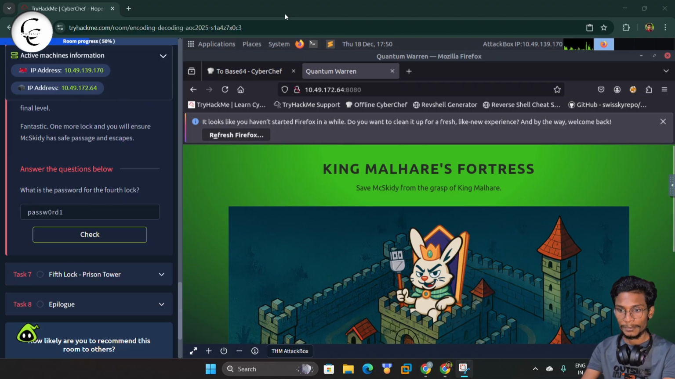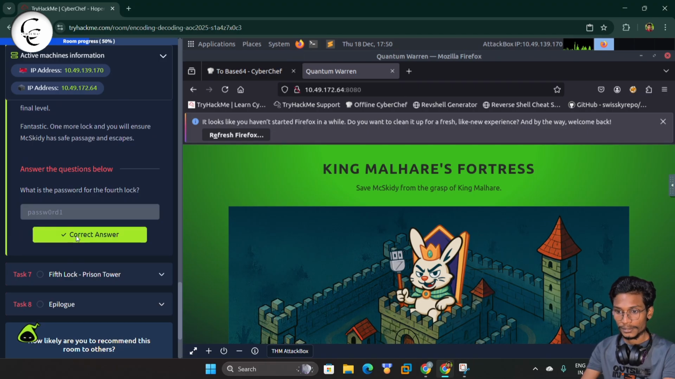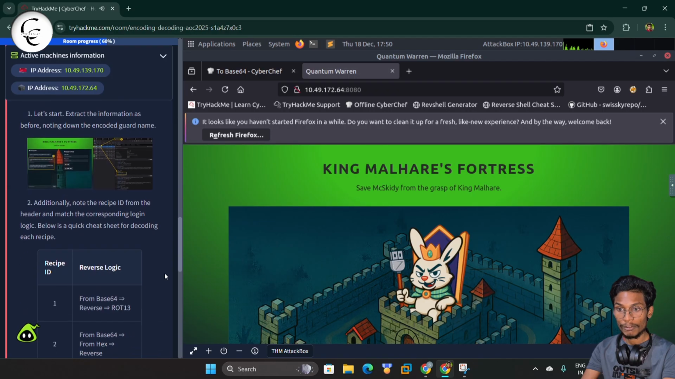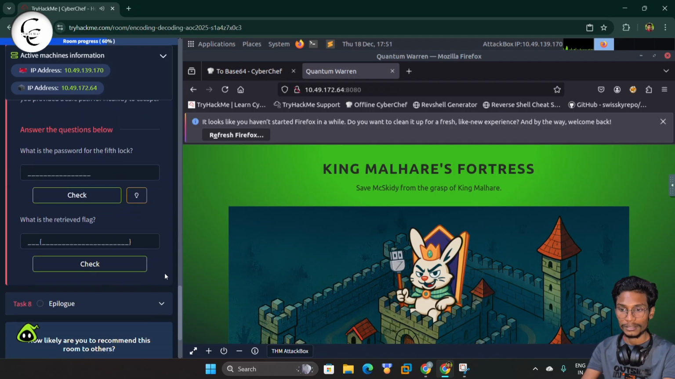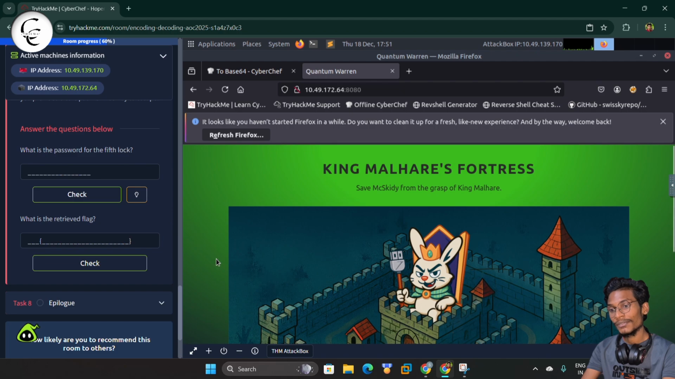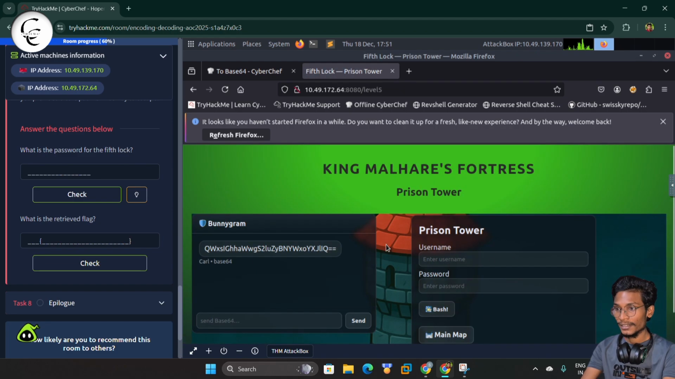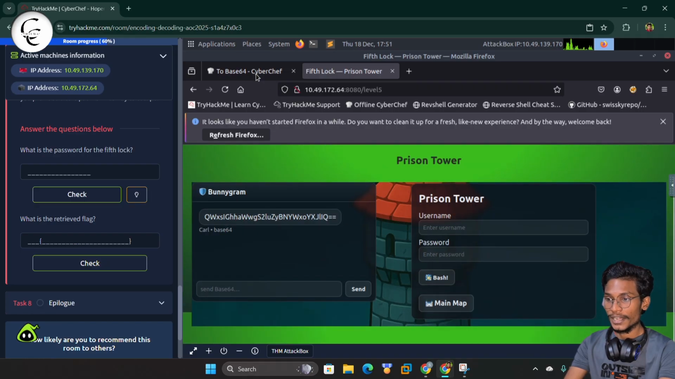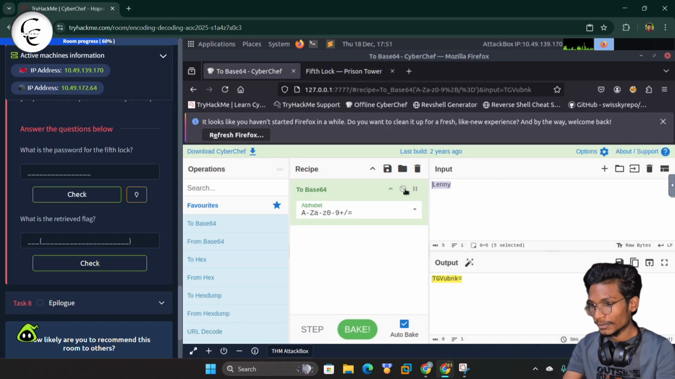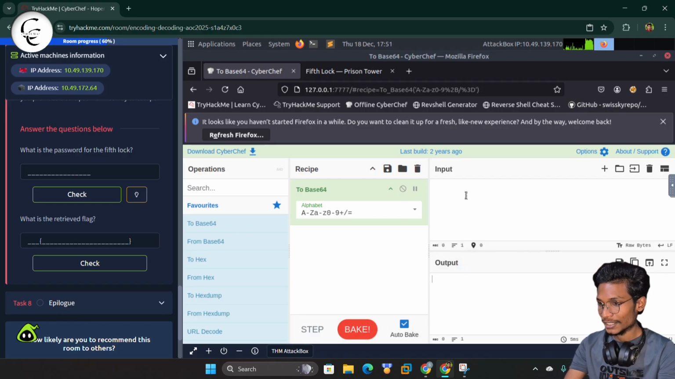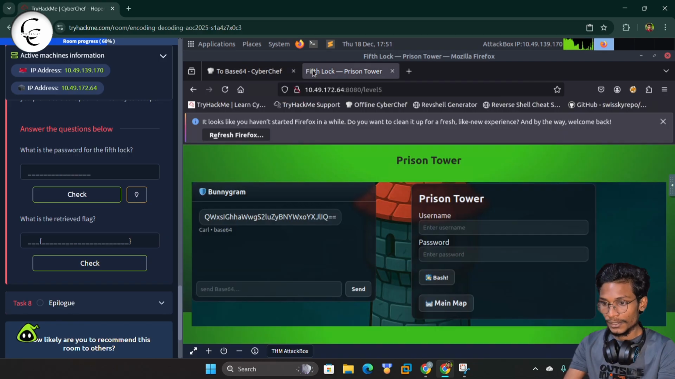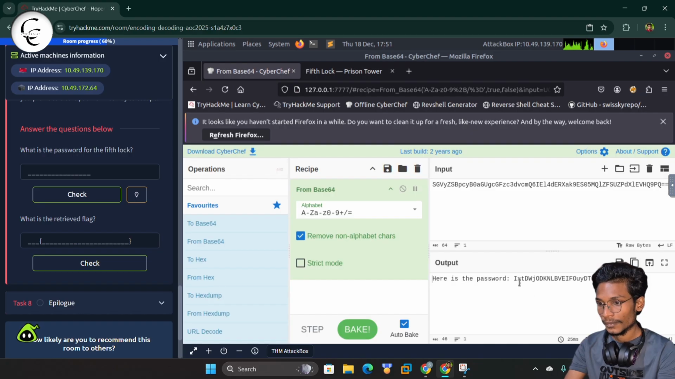So here I will simply enter the password and give a check. Now guys, we can simply move to our fifth lock, the final lock. Here we have to unlock the fifth lock and then retrieve the flag, and after that we can successfully escape McSkidy from this jail. So we will perform the same steps. We will ask for the password and enter that value here. We will send. Here you can see we got the password. I will simply copy this password value from here.